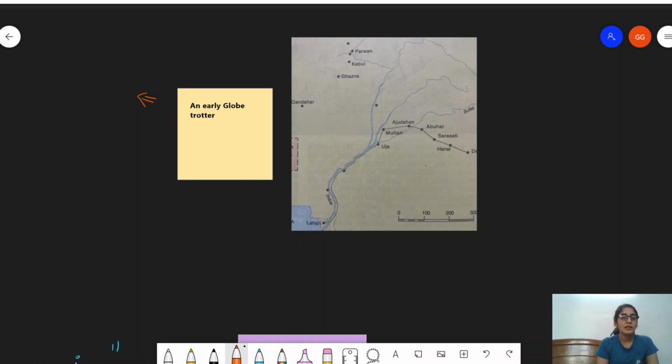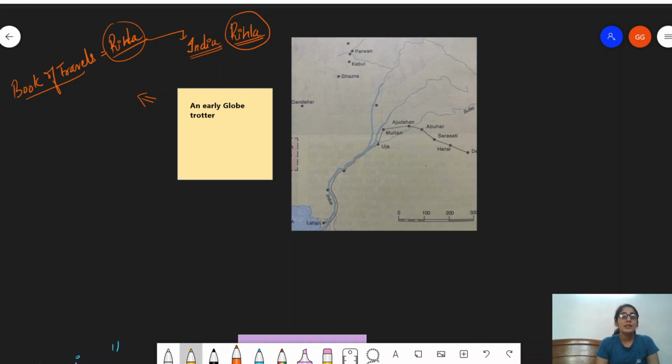So Ibn Battuta's book of travels was called Rihla. This was the book of travels. In this particular Rihla, he has discussed very many countries that he has traveled, and one amongst them is India. Is this clear? Rihla is extremely important. You need to remember this from the exams point of view.